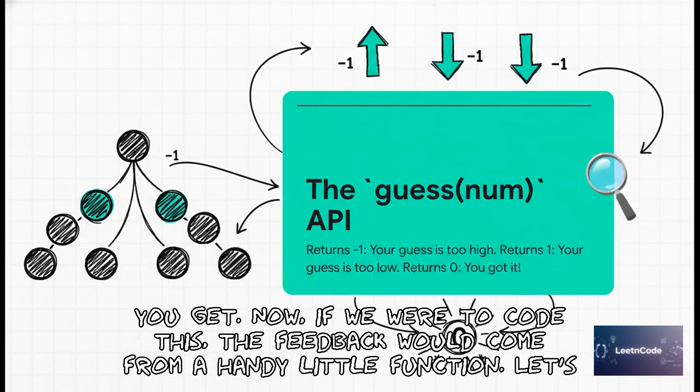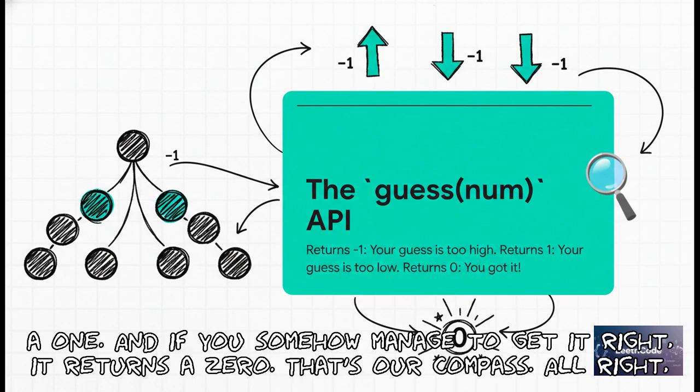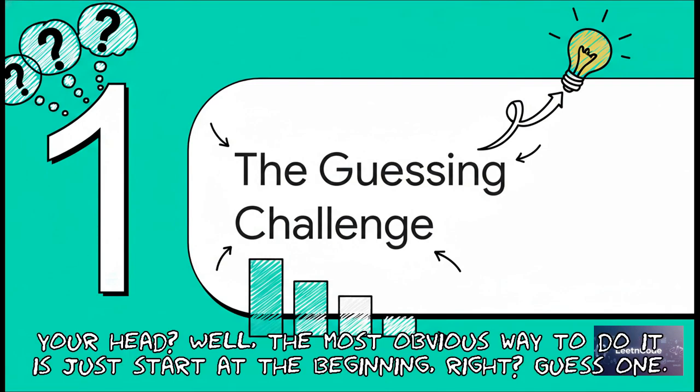Now, if we were to code this, the feedback would come from a handy little function. Let's call it the guess API. If your guess is too high, it gives you a -1. Too low, it gives you a 1. And if you somehow manage to get it right, it returns a 0. That's our compass. All right, so with that set up, let's actually tackle this thing. What's the first strategy that pops in your head?